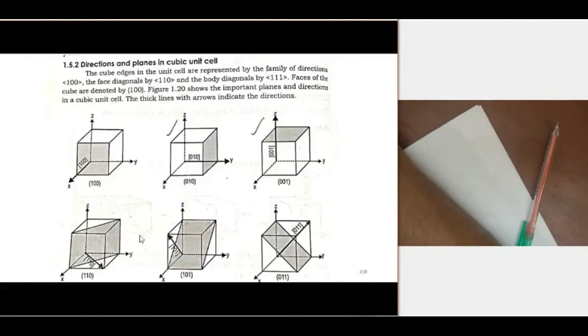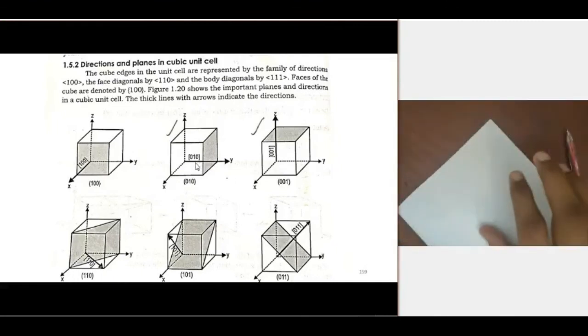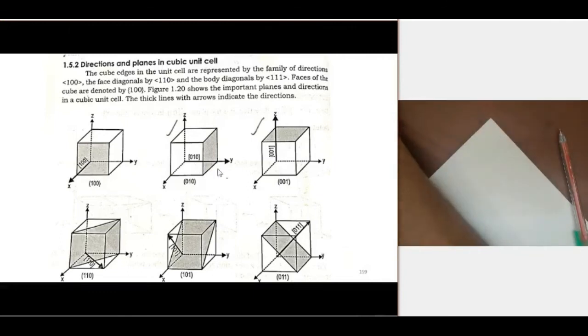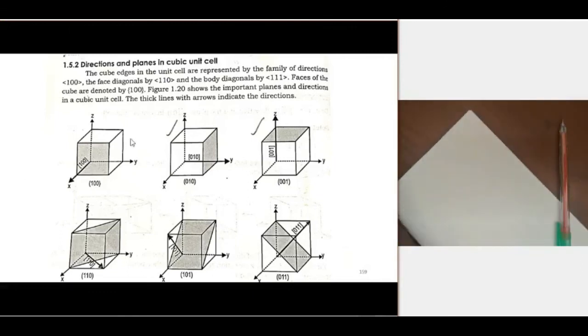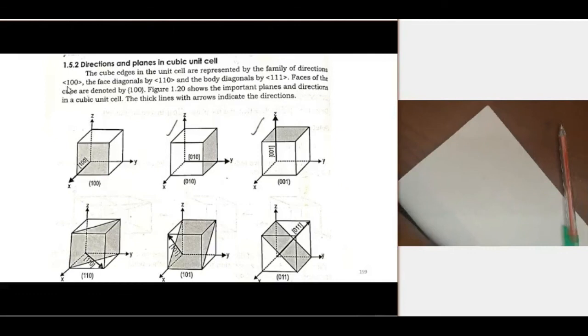And for a unit cell, different Miller indices are used to represent the directions and planes. And here we can see, 100 is the family of directions for the cube edge.